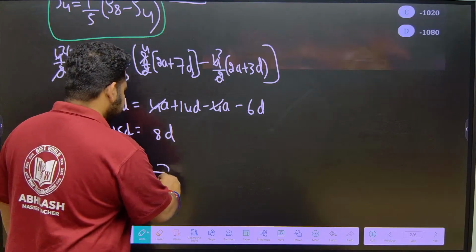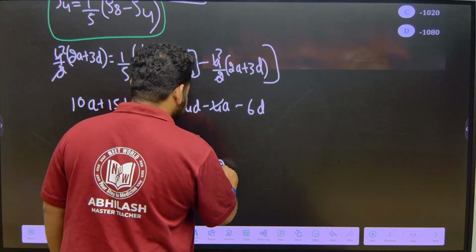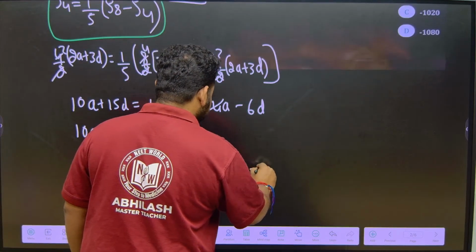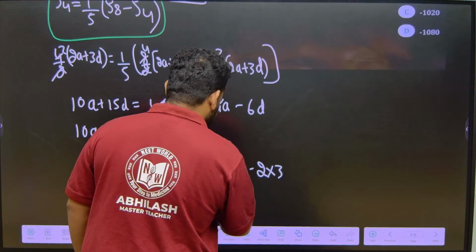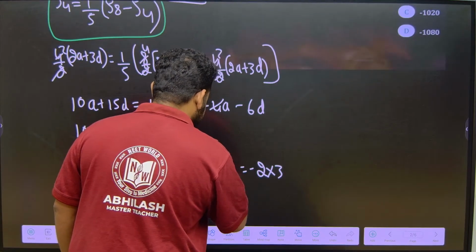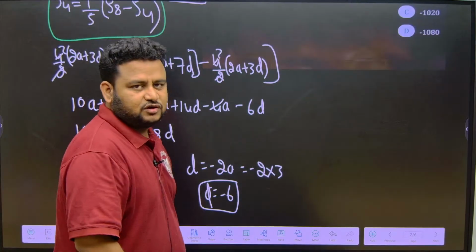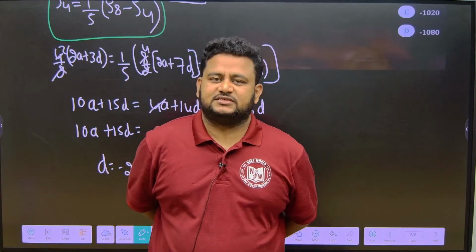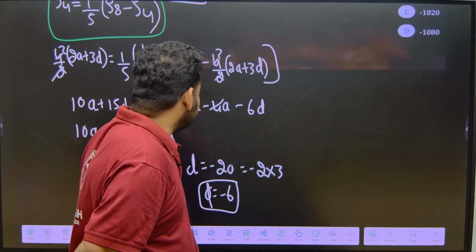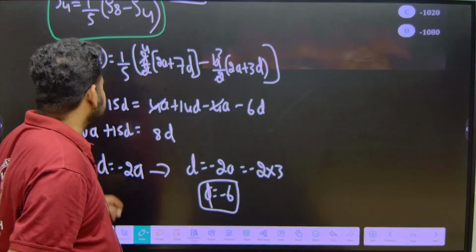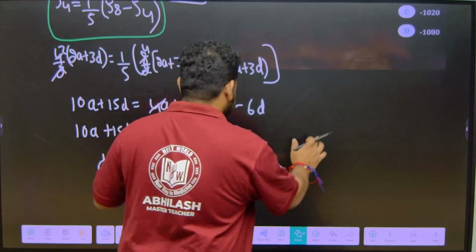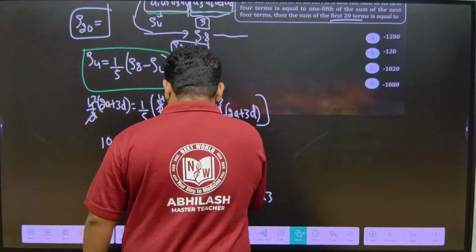And further simplification, we will get d is equal to minus 2a means this will become minus 2 into 3. So, d is equal to minus 6, this is the value we will get, okay. So, if we put d is equal to minus 6, what do we have to find? We have to find S20, correct. Now, let us find out S20.